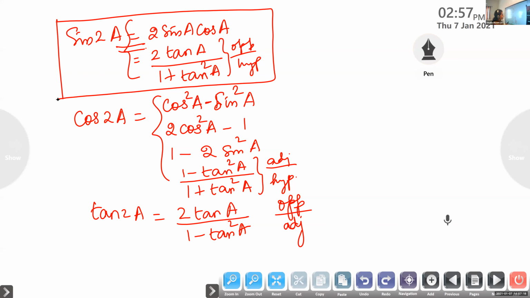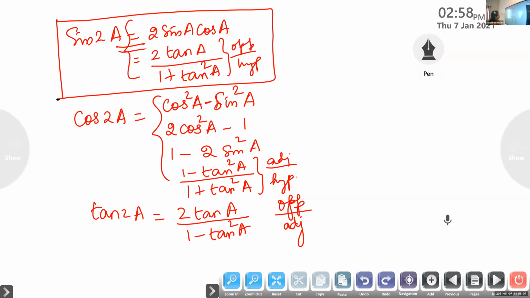Srihari, the general formula is cos square A minus sin squared A. Cos 2A in terms of cos, what is it? It is 2 cos square A minus 1.